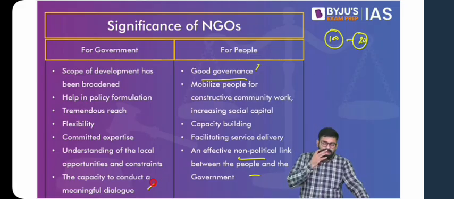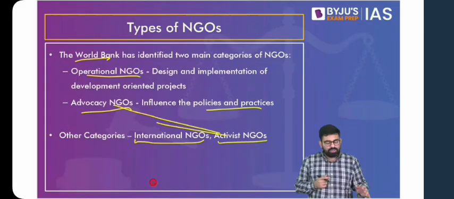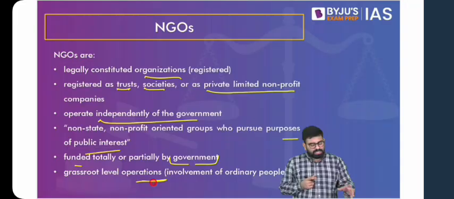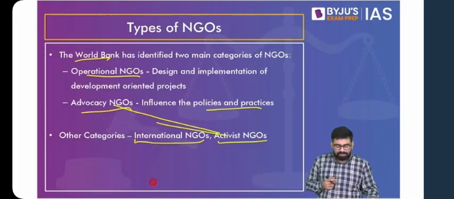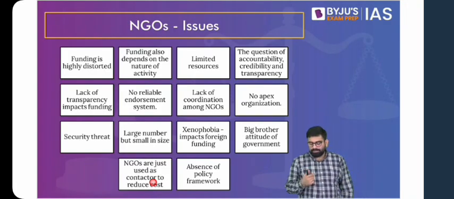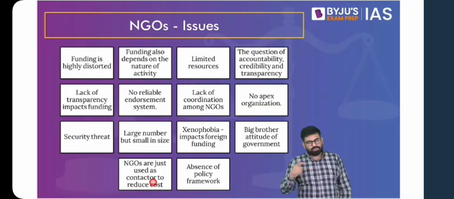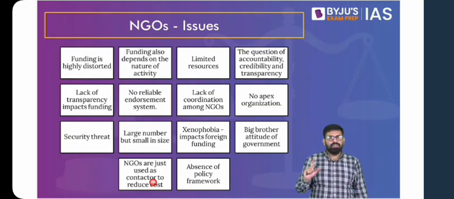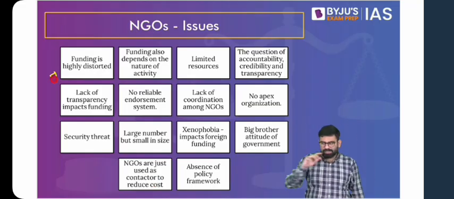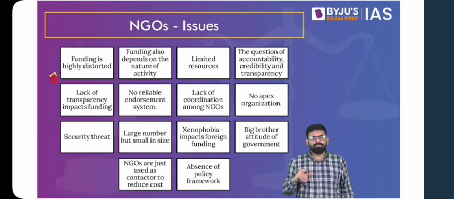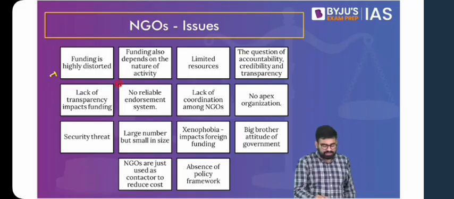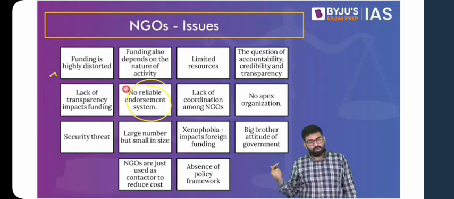Now, with these benefits and the features that we have gone through already, you would have realized what kind of issues they are going to face, because they'll have limited funds, because it is coming directly from people or from voluntary contributors. So there is always going to be a crunch of resources, a crunch of funds, and this funding is not just limited, it is highly distorted. It is coming from various segments. It is not uniform, and also there's no security. The system is not reliable. You might have money today, but you will not have it tomorrow. There's no guarantee.